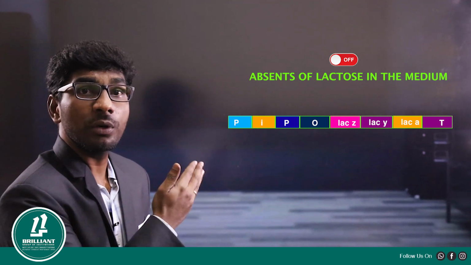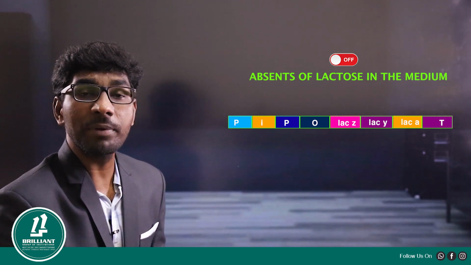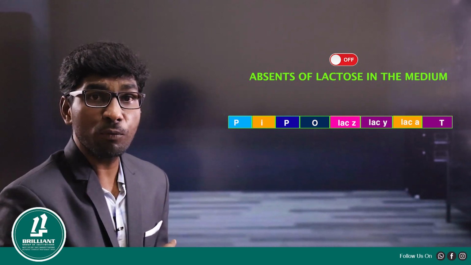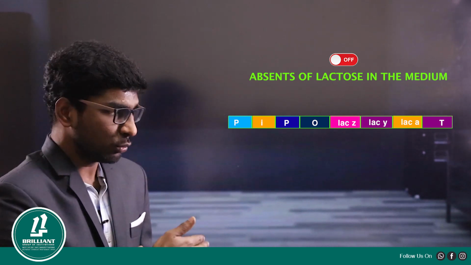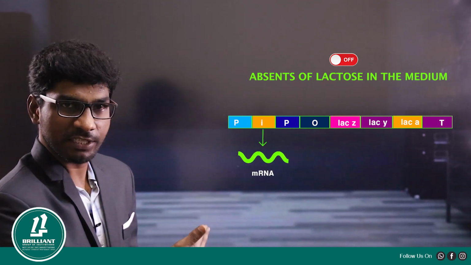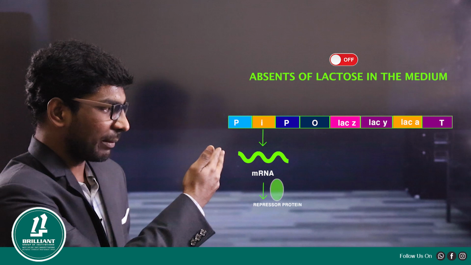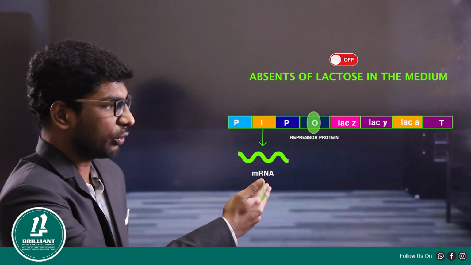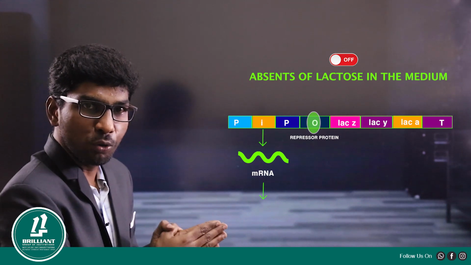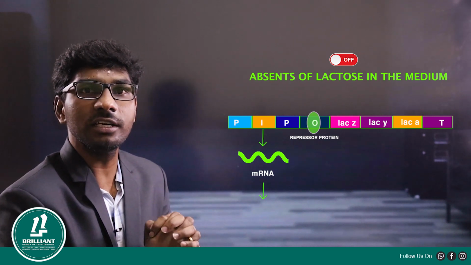the regulatory I gene, LAC-I gene, codes for the protein called repressor protein. Do you remember I told you? The I gene is responsible for what? Repressor protein. So this I gene continuously undergoes transcription and translation to produce repressor protein. This repressor protein is highly efficient towards the operator gene. So this repressor protein goes and binds to the operator region.